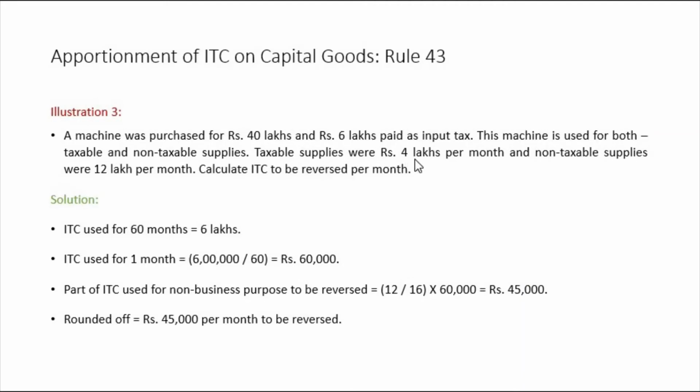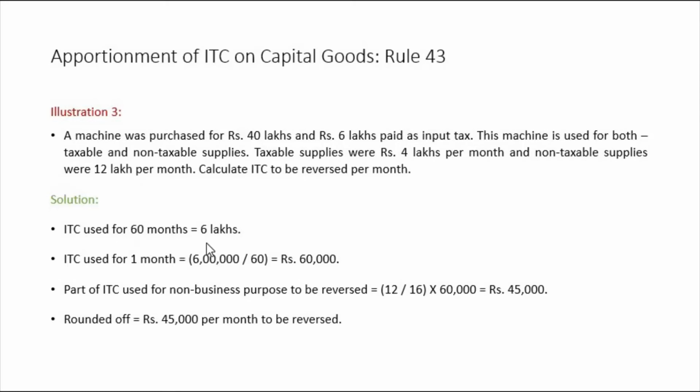Taxable supplies were 4 lakhs per month and non-taxable supplies were 12 lakhs per month. Calculate ITC to be reversed per month. So 4 lakh was used for taxable supplies, and for non-taxable supplies it was 12 lakh per month. This is the question given.